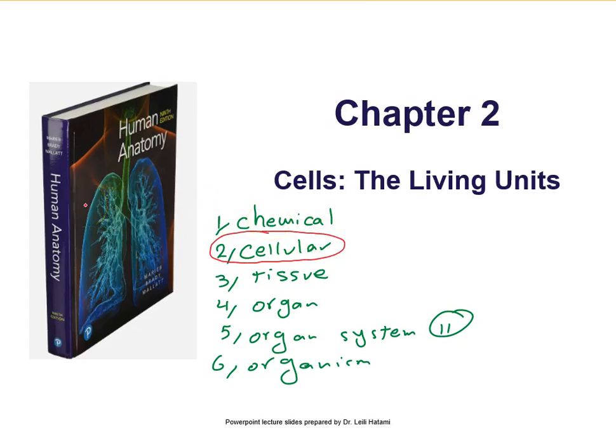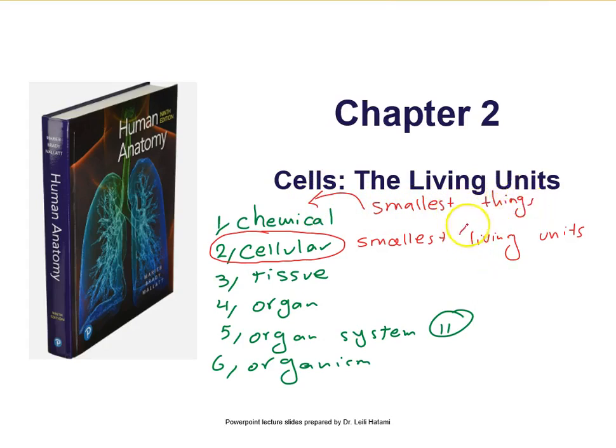Cells are the smallest living unit. So the smallest living units in our body are the cells. But when we are talking about the smallest things, those can be found in the chemical level, like atoms, molecules, even organelles.